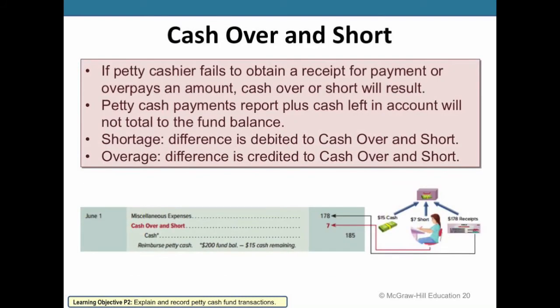Similar to how we saw the cash register can be either over or short, so can the petty cash drawer, to where if the amount of cash still in the petty cash drawer, when added with the receipts, does not equal the fund total, we're either going to end up with too much cash in the petty cash drawer, or we're going to end up short. And we're going to use the same line item as a debit or a credit to reflect that cash over and short. Here, if there's a shortage, the difference is going to be debited to the cash over and short, and if there's an overage, the difference will be credited.